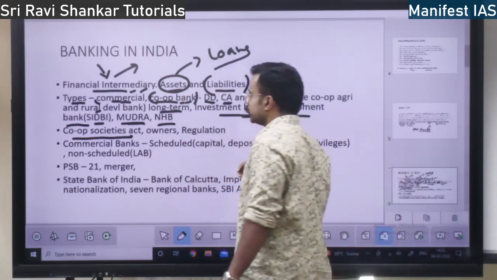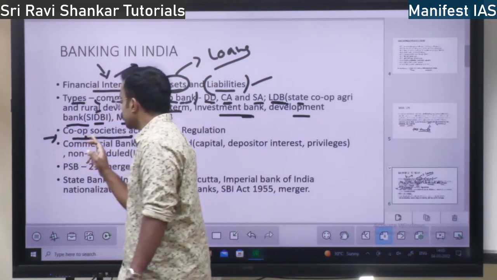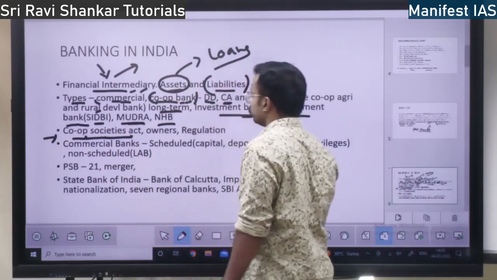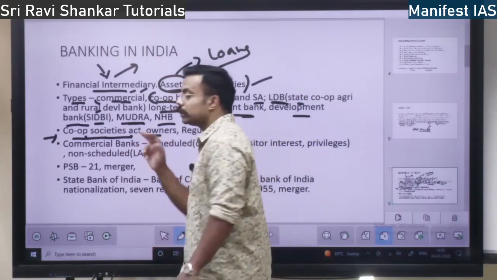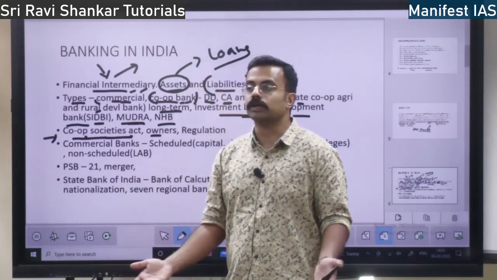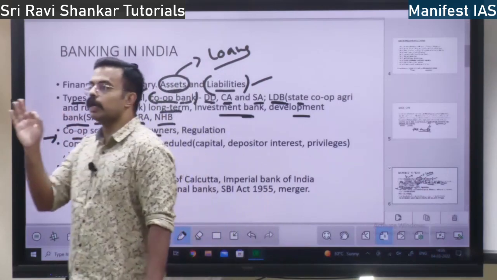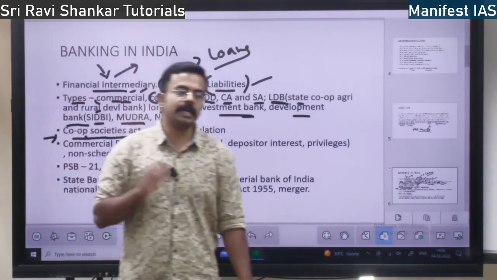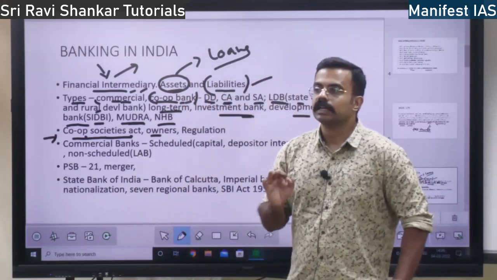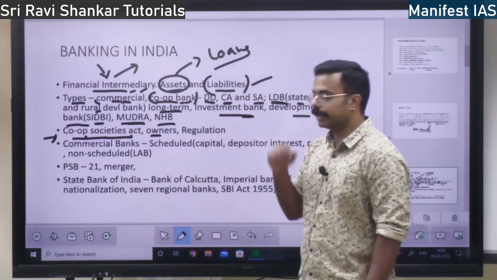So many cooperative banks are there, and those are formed based on Cooperative Societies Act. Based on this act only you can set up the cooperative. Then who are the owners of cooperative bank? I told you, members are the owners. There is one more concept: one member, one vote. Every year there will be an annual general body meeting, and every 5 years there will be election to the board members in the cooperative banks, right?